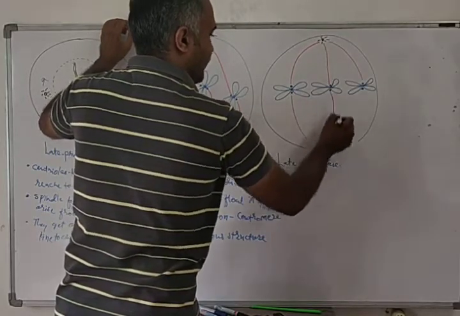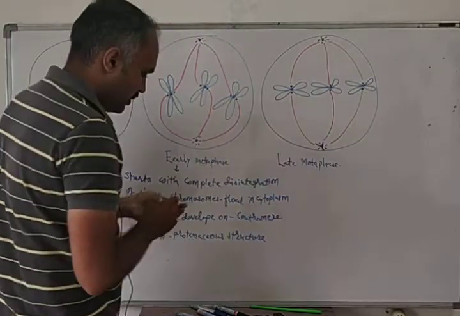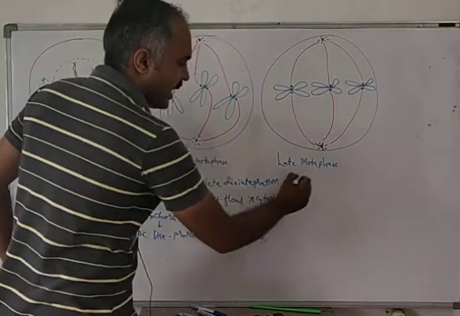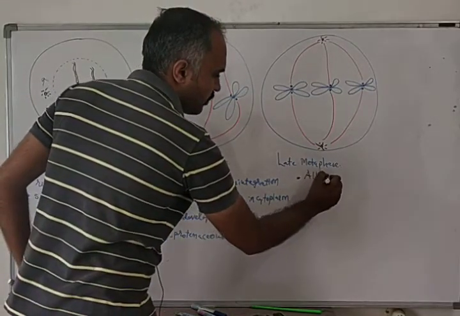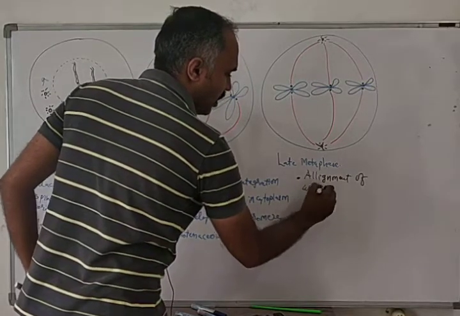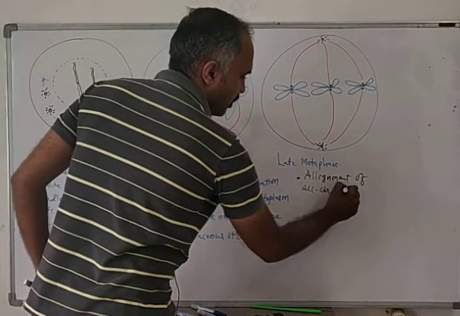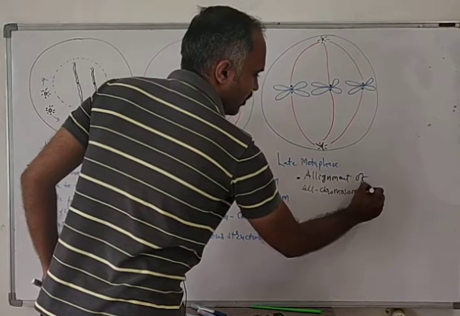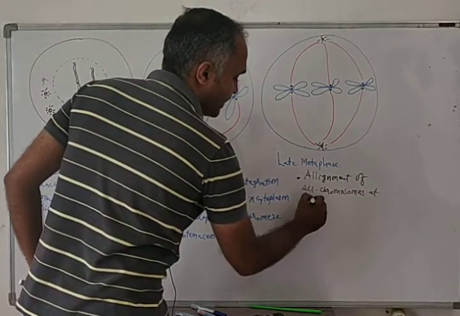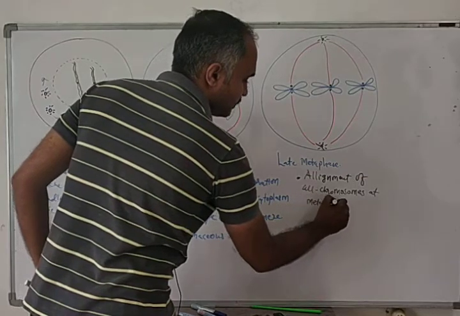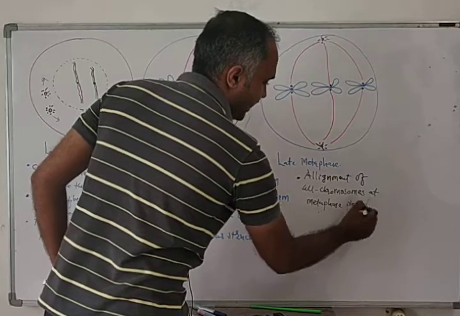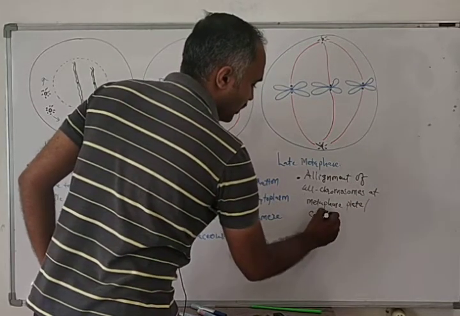During the late metaphase, the first feature will be alignment of all chromosomes at the metaphase plate, or we can say the equatorial plane.